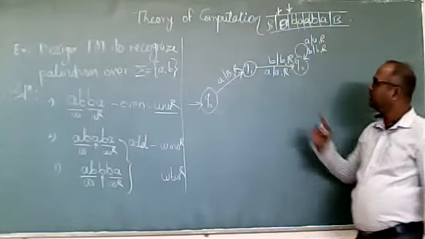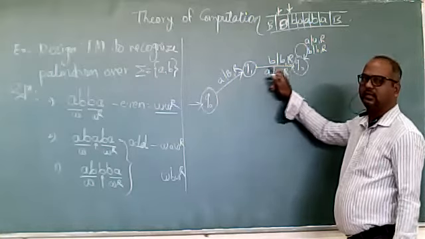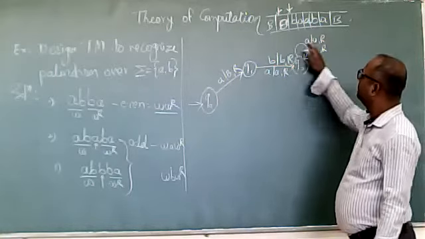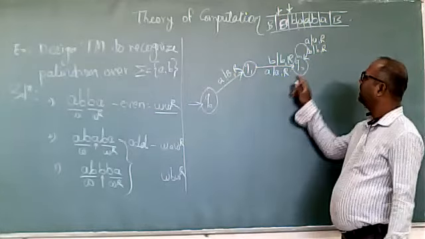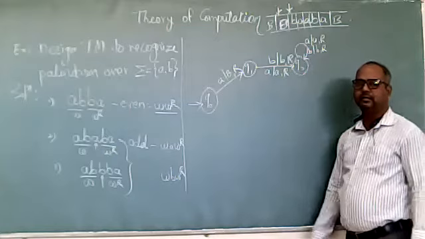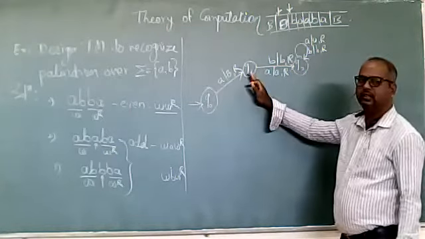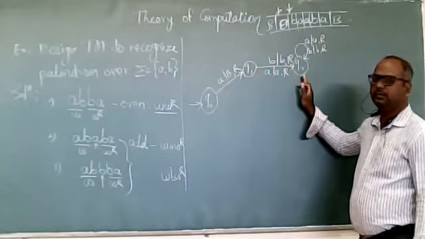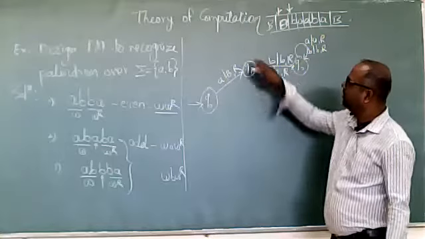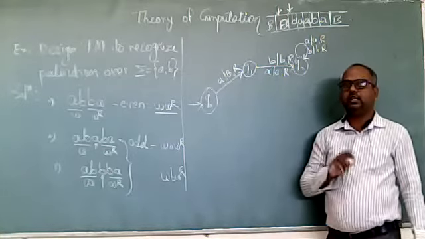Now there is one question. In Q1, B, replace B with B and R, means skip B. Here again is a self loop, we are skipping B. Here skipping A, and in the self loop again skipping A. So can we write this self loop directly here? Why are we wasting one state? Can we self loop here at the Q1? Yes, we can write. But that will create one problem.